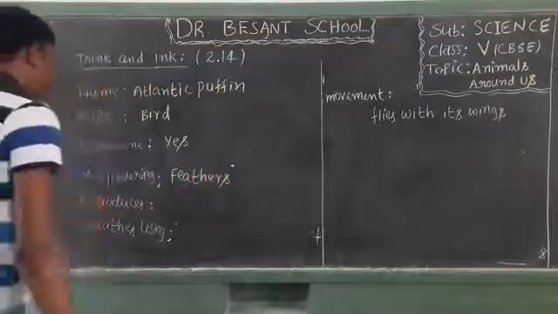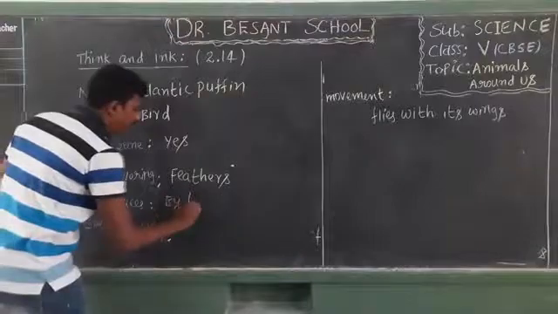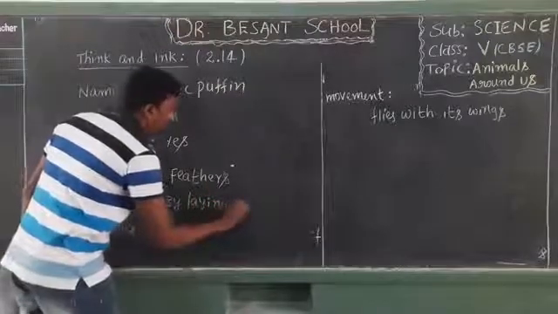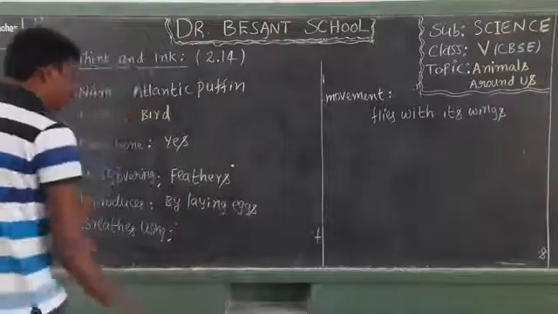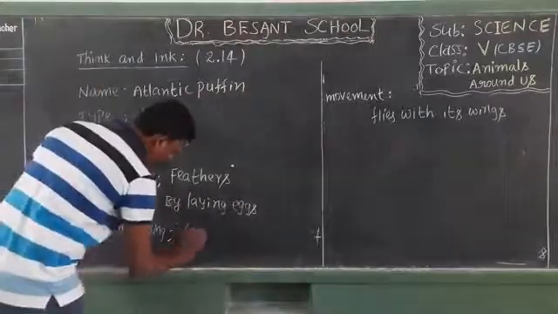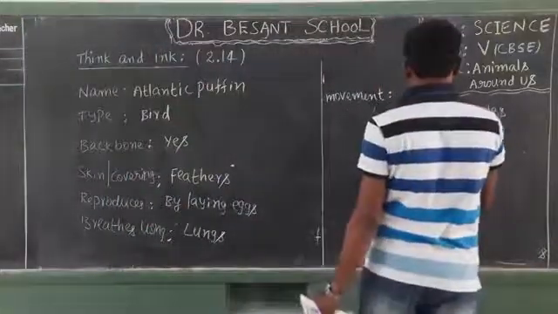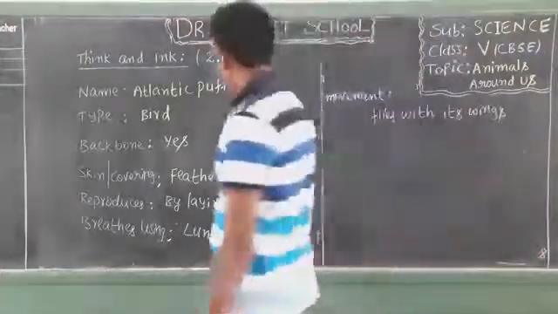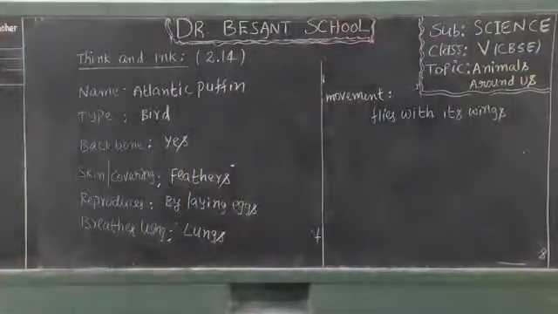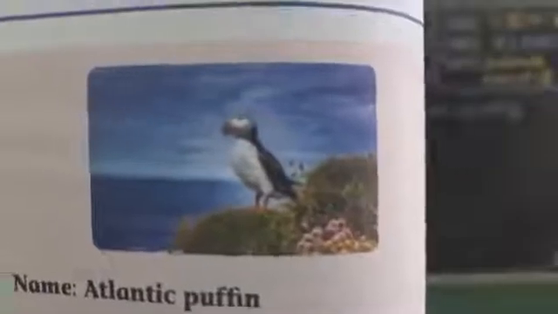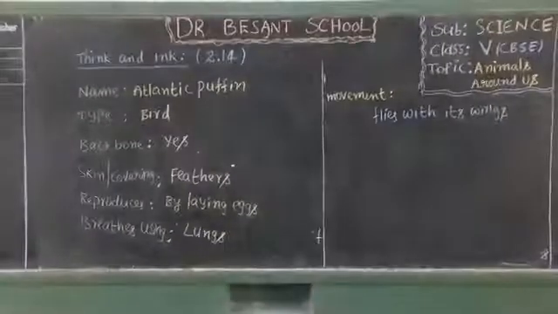Isn't it? Next, reproduce. How does it reproduce? By laying eggs. How does it breathe? It breathes using lungs. Movement: we can describe it as flies, same as before, flies with its wings. No change in it. As birds have wings, they can fly with their wings. I will show you the picture of the Atlantic puffin now. Can anybody see the picture of the Atlantic puffin now? Yes, that is the Atlantic puffin. Note it down.